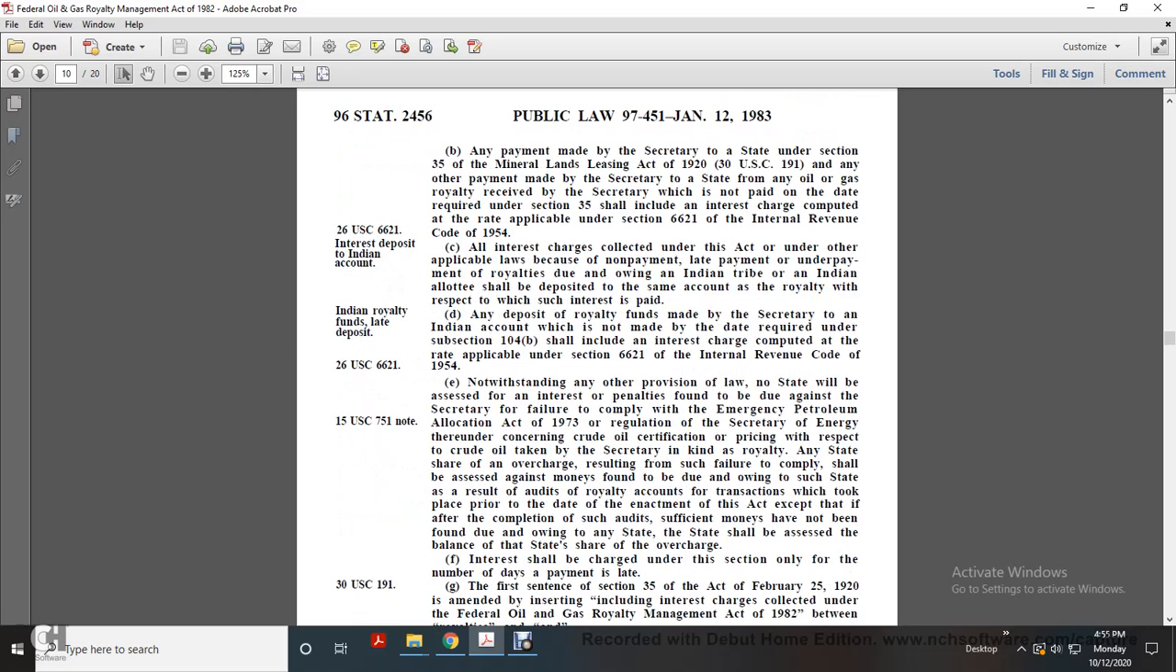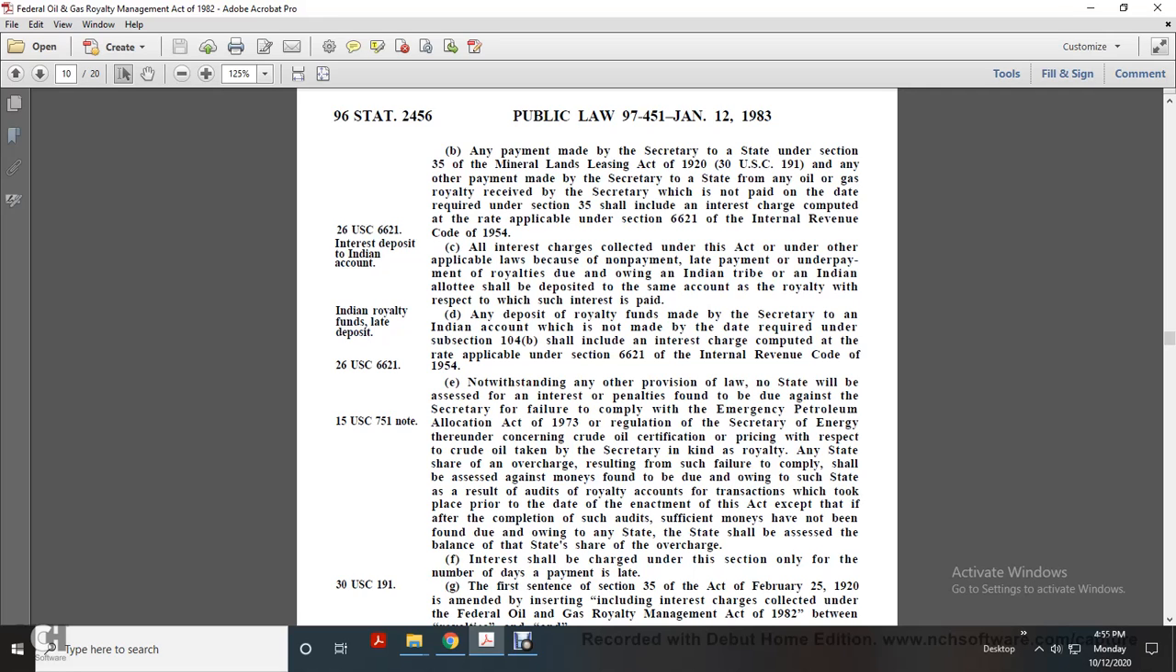Any payment made by the Secretary of State under Section 35 of the Mineral Leasing Act of 1920, and any other payments made by the Secretary to a state from any oil and gas royalty received by the Secretary, which is not paid on the day required under Section 35, shall include an interest charge computed at the rate applicable under Section 6621 of the Internal Revenue Code of 1954. Title 26 U.S. Code 6621. Interest, deposit, Indian account.